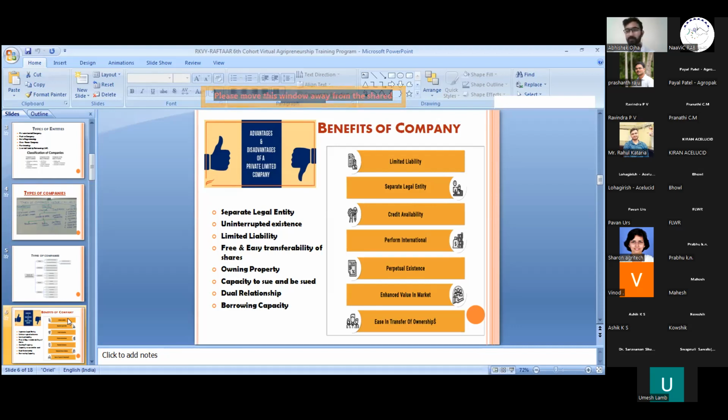No other person except relatives or people known to the shareholders or directors can be involved in the company. And if you have a public limited company, then it is a very easy task. For example, take Reliance Industries. In that case, we have free and easy transferability of shares. At any point of time, we can transfer shares, and we can also trade them on the stock exchange.